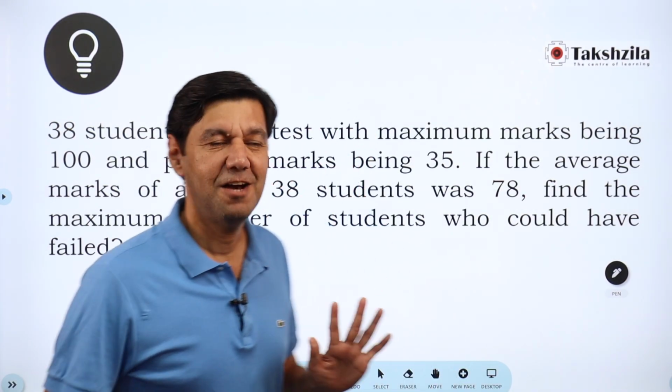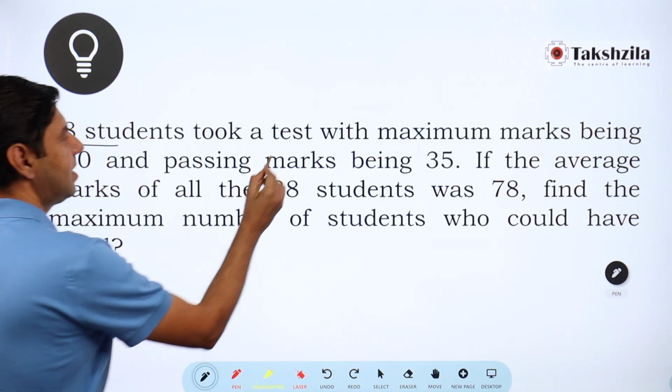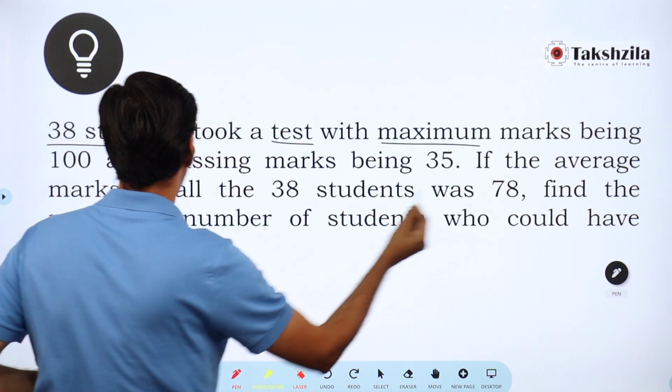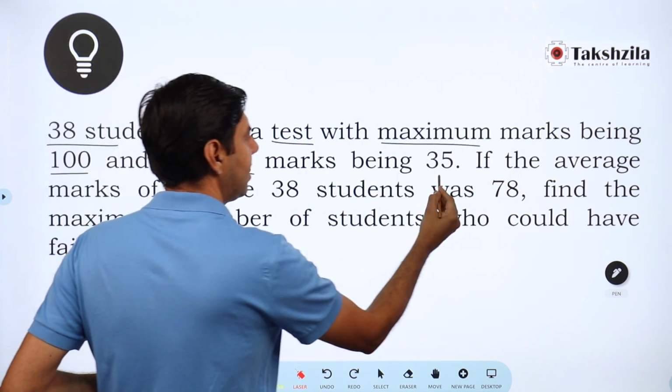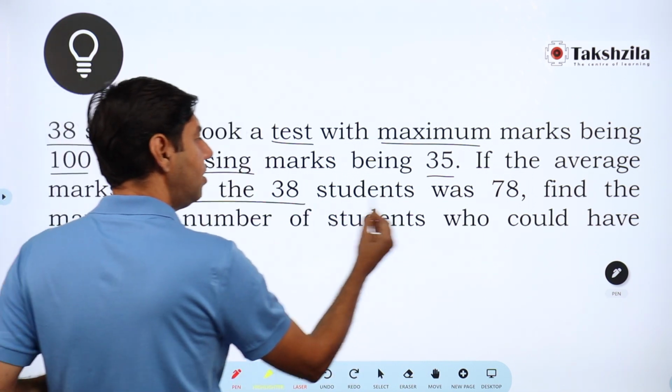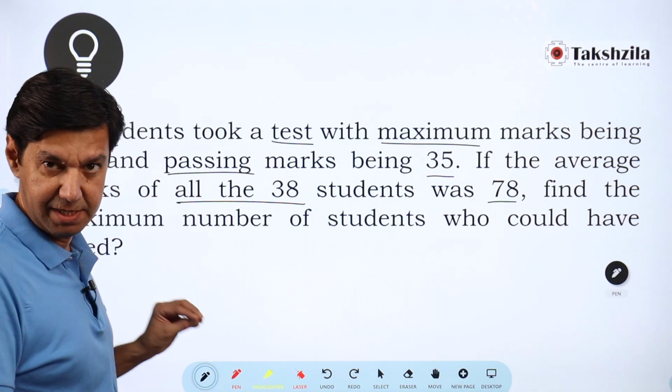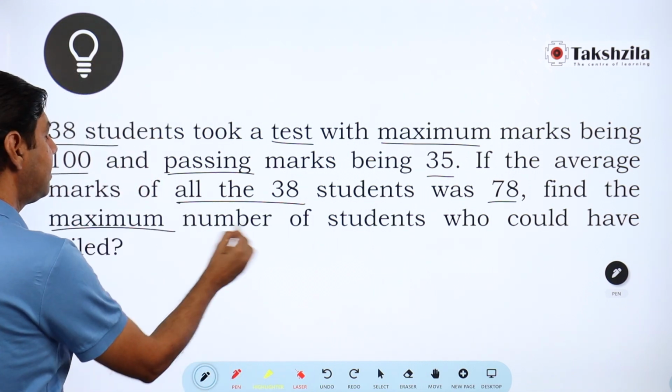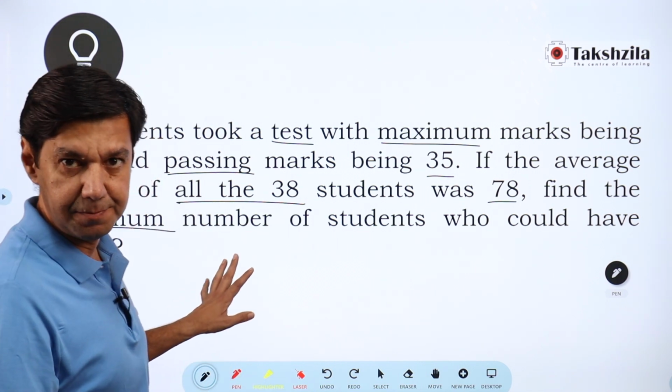A question on weighted average. 38 students take a test. Maximum marks are 100. Passing marks are 35. If the average marks of all the 38 was 78 marks, find the maximum number who could have failed.